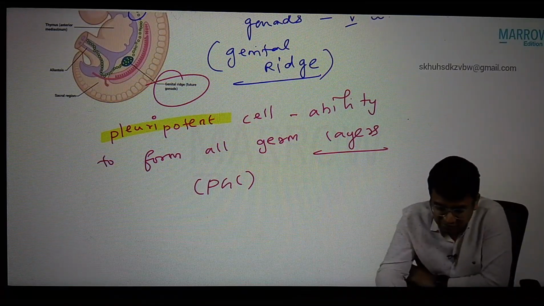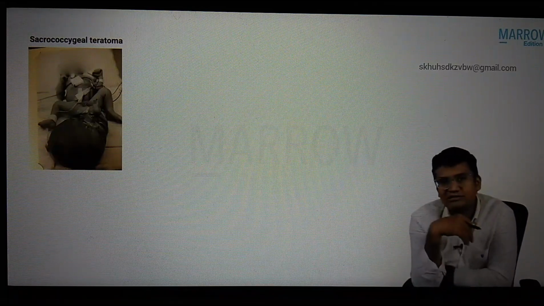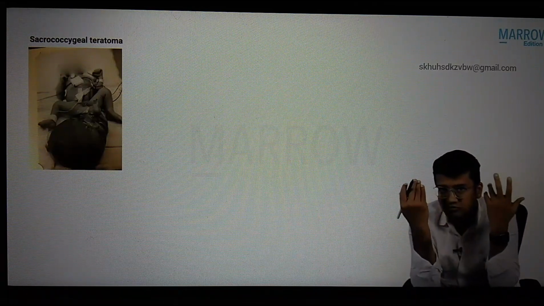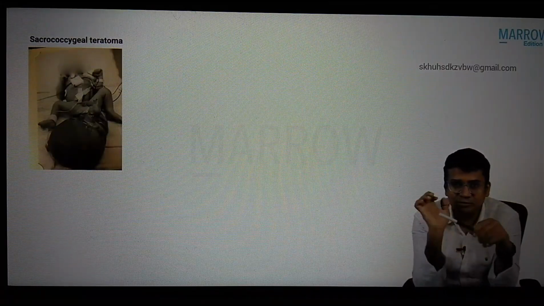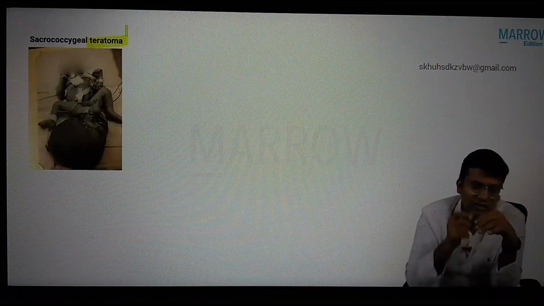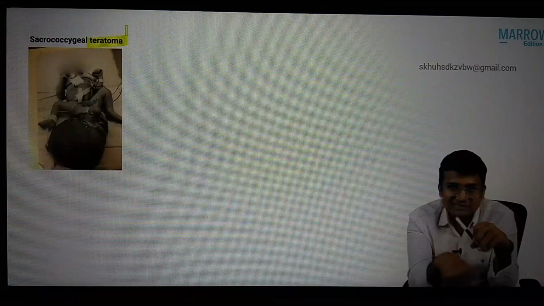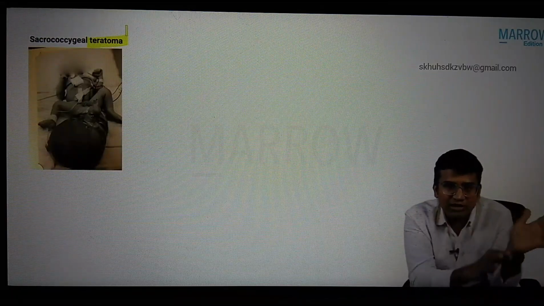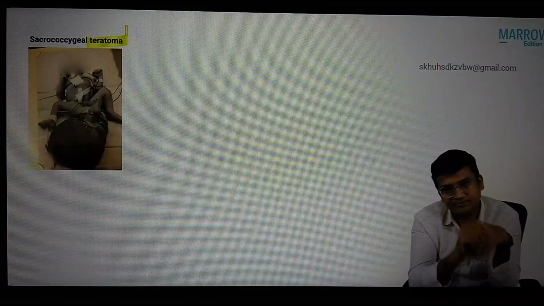Now sometimes instead of going to the gonads, the primordial germ cell may go to the region between the head and the neck. In that case, it produces a teratoma. Now the question is, why teratoma? I told you the primordial germ cell is a pluripotent cell. Now instead of going to the gonad, it goes to some other regions. So in that case, it forms a teratoma.